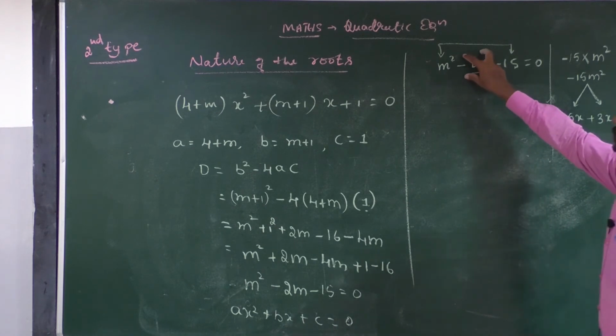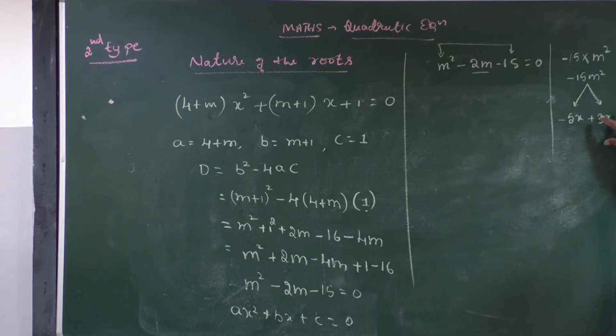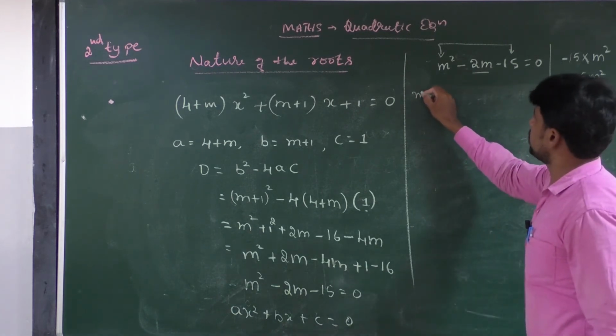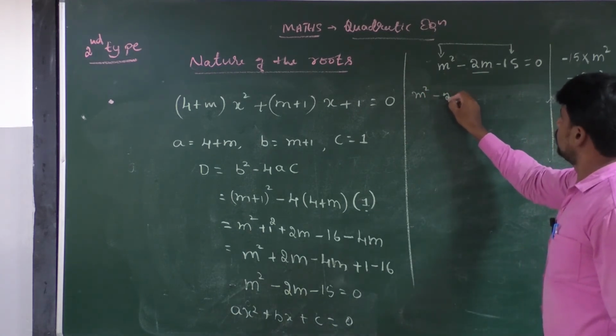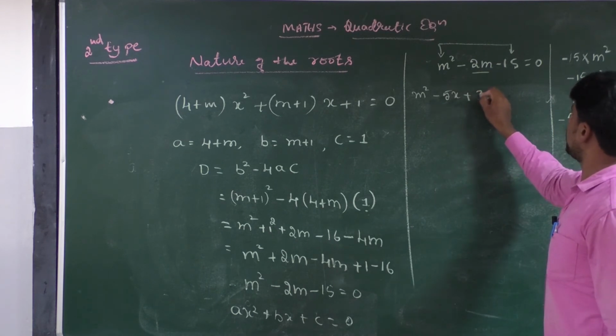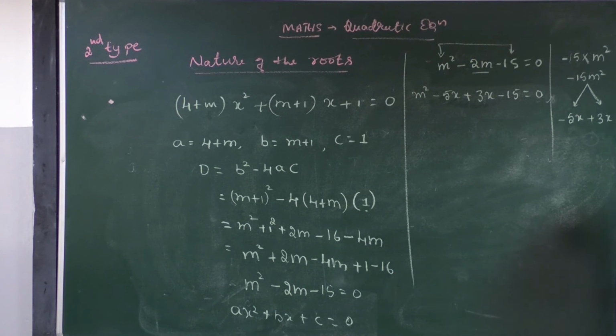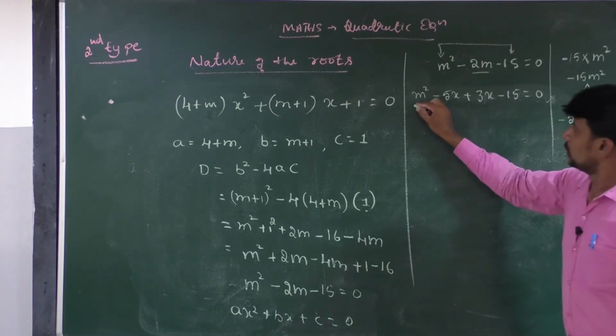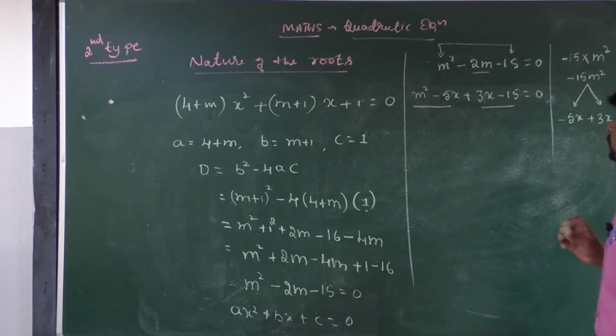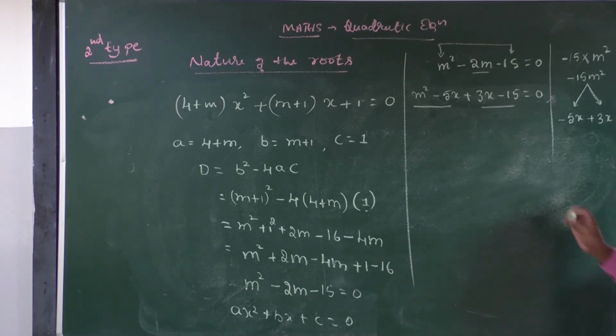Okay. Then replace this minus 2m by minus 5m plus 3m. Okay. Then your quadratic equation becomes m square minus 5m plus 3m minus 15 is equal to 0. Okay. Then group two terms at a time. After grouping that, take common outside.